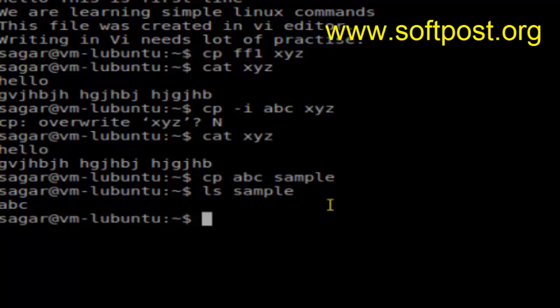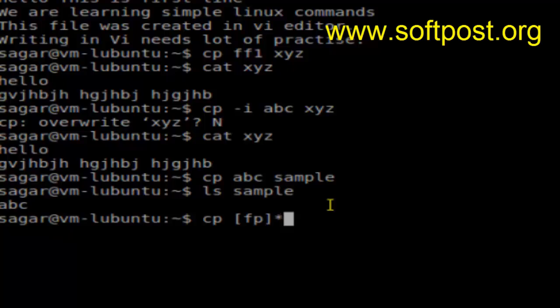Another important thing I want to tell you is that if you want to copy multiple files at the same time, you can give a pattern instead of the file name. For example, if you want to copy the files which start with say F or P, then you can do it like that, [FP] and star.